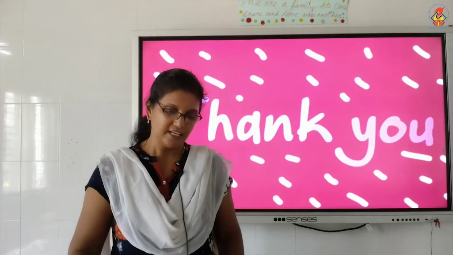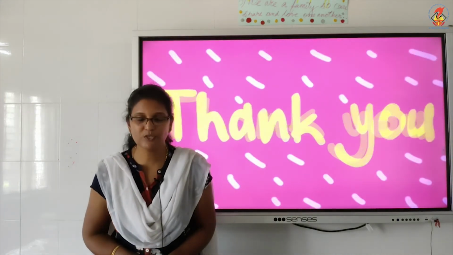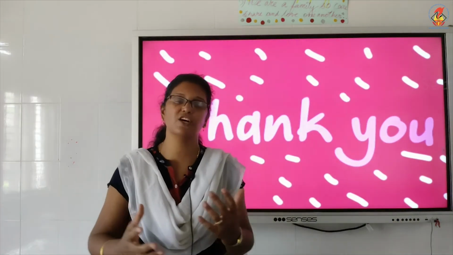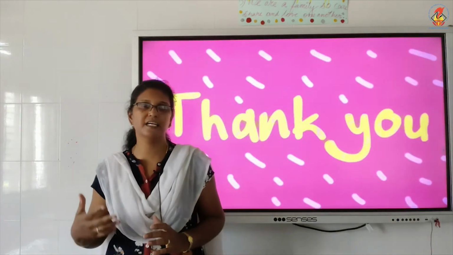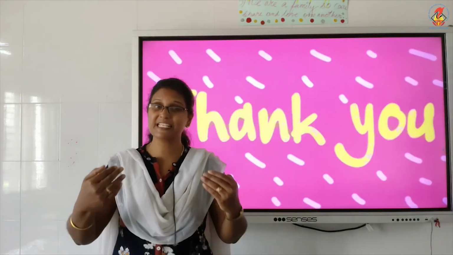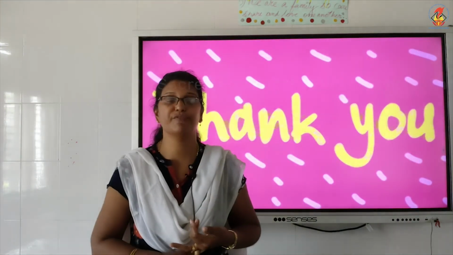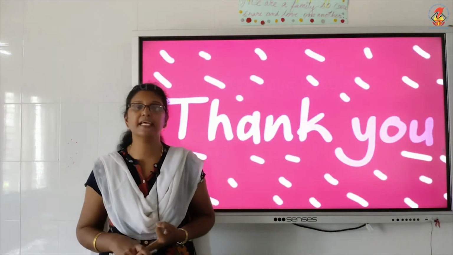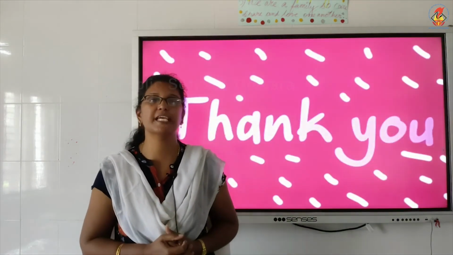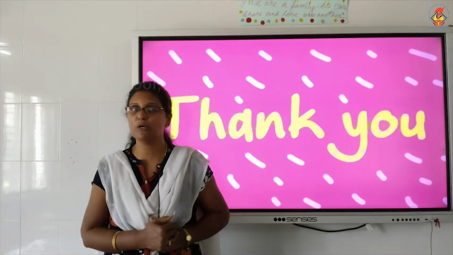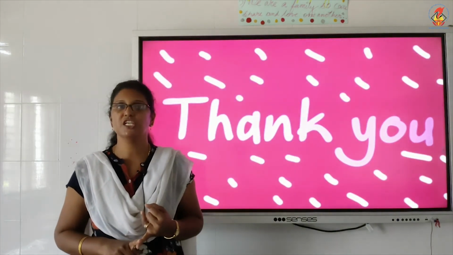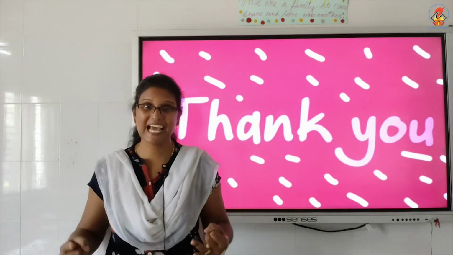Okay children, just a recap of the things we have learned. It's wild animals. They live in the jungle or in the forest like lion, tiger, zebra, elephant. Next we have domestic animals which live at our home and we need to take care of their food, water and general care. They are cat, dog and some other animals like cow and sheep. Then we have some pets which are around us, which we keep for friendship and enjoyment. They are like fish, parrots, cats and dogs.